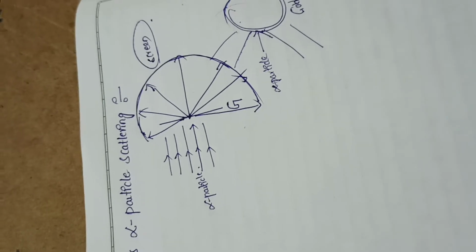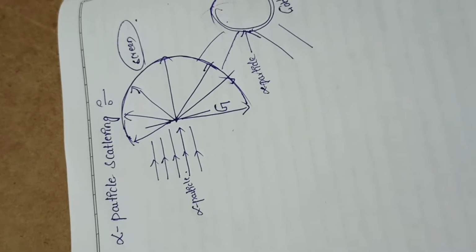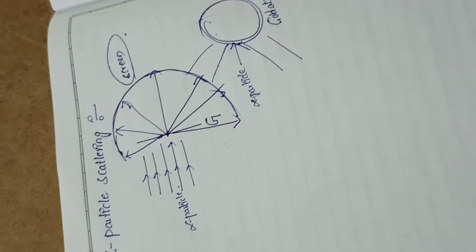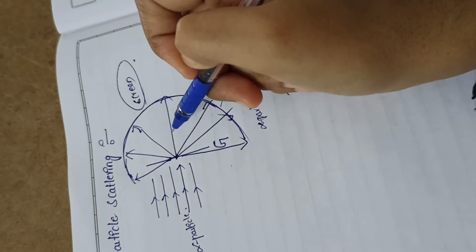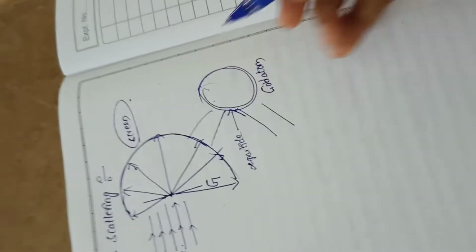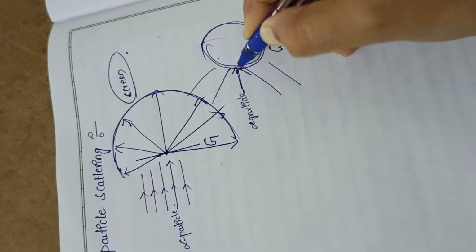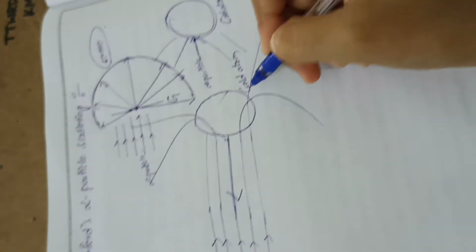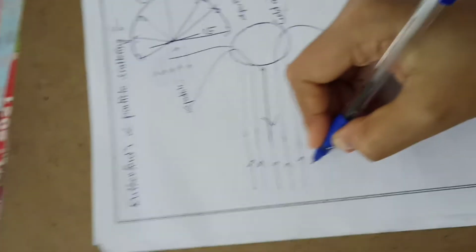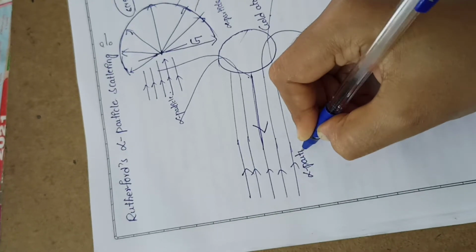And next, a few of the alpha particles deflect at very large angles. See here, for example, this is a gold atom. These are the alpha particles, the alpha particle beam.